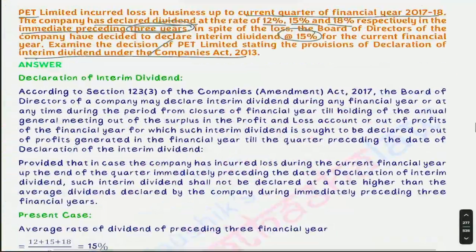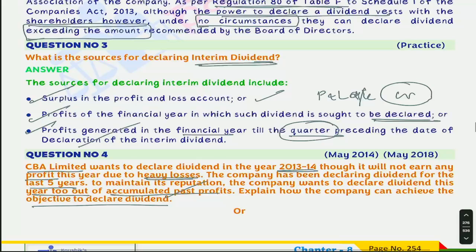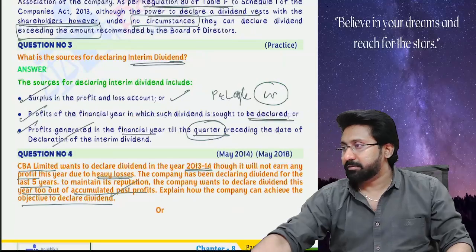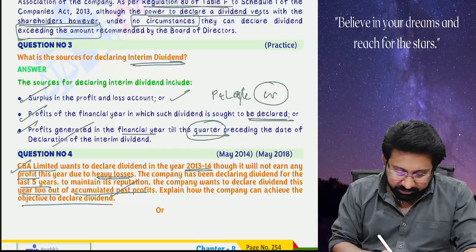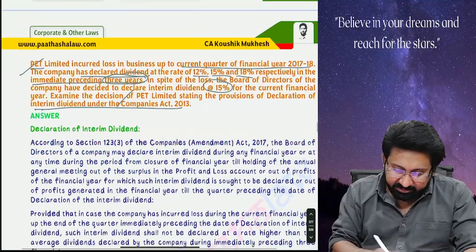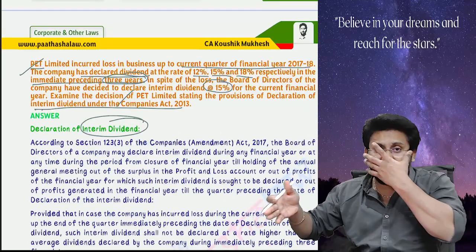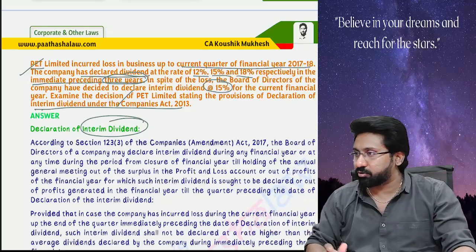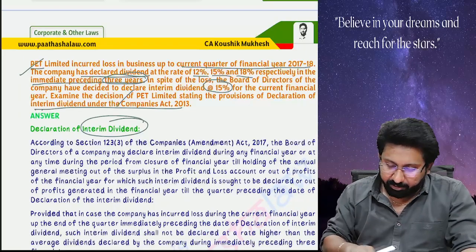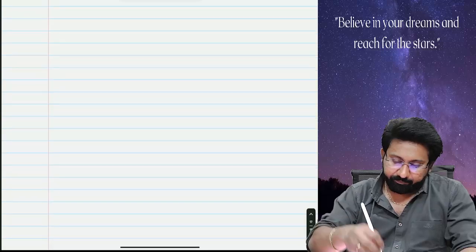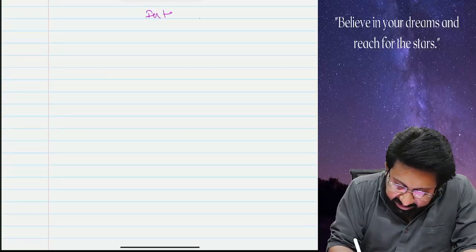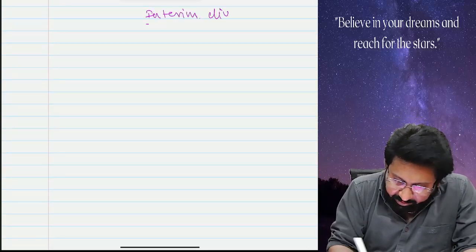Now see here. Though two questions are tested here, this answer is given for interim dividend only. Why? Because on final dividend there are so many similar questions. So in the question bank I gave the answer for interim dividend. Listen, first I will explain.